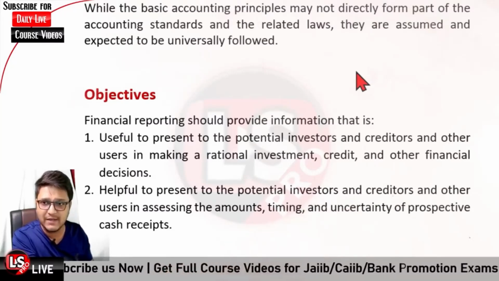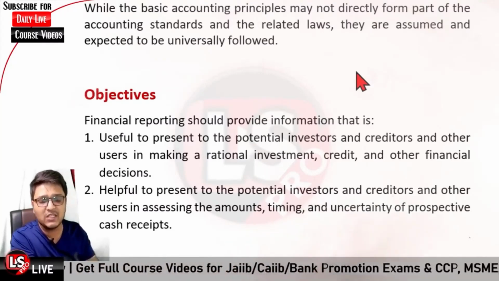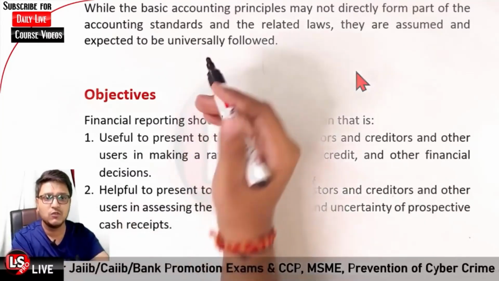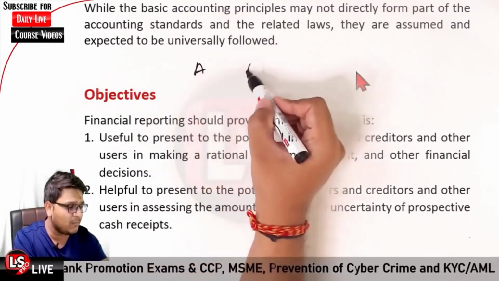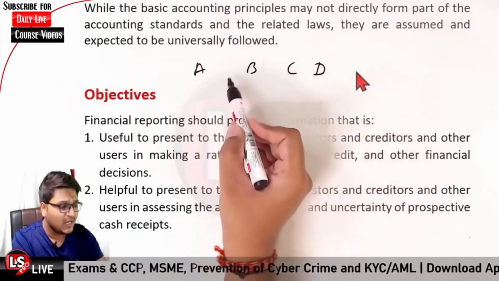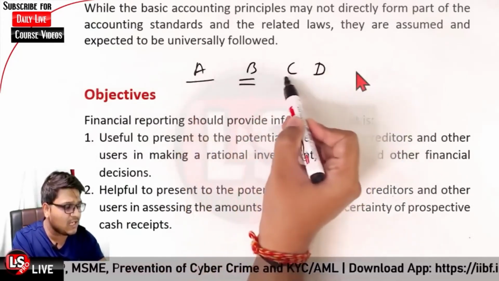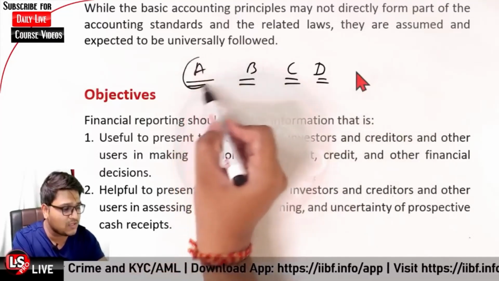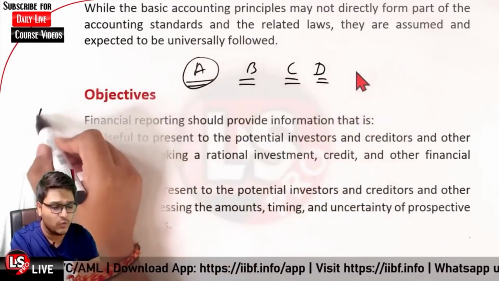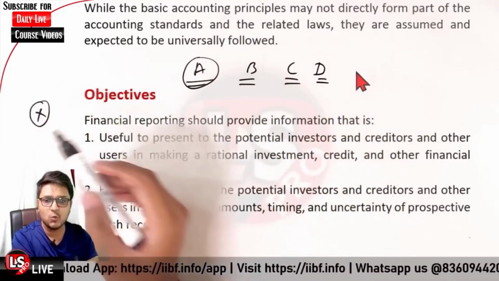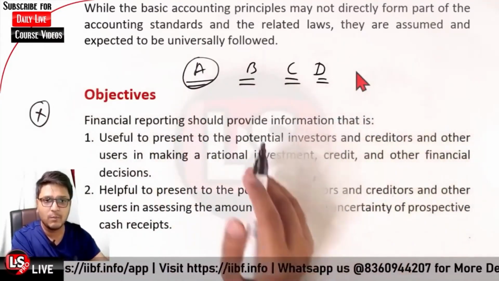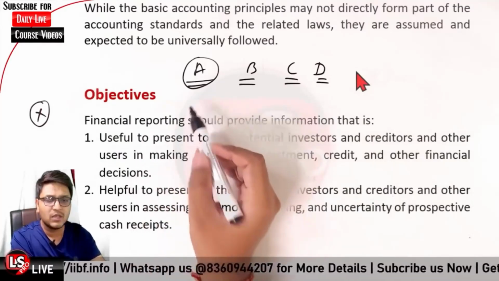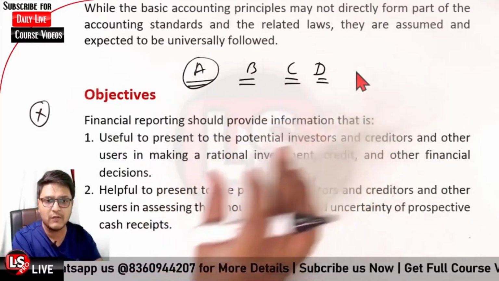So there must be some standards that must be followed, so that each and every company is following the same procedure. Okay, so if we say there are 4 different companies, A company, B company, C company and D company, and they are not following the same rules and regulations, the same guidelines and procedures, in that case the person who is going to invest, let us say person X, wants to choose one from ABCD. If the same guidelines and procedures are not being followed, it would not be possible.